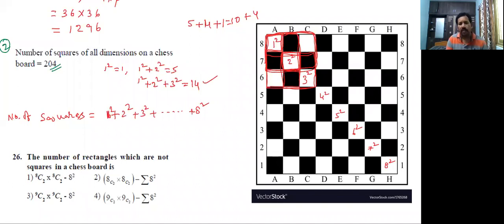The sigma n square formula you already know very well: n into n plus 1 into 2n plus 1 by 6.